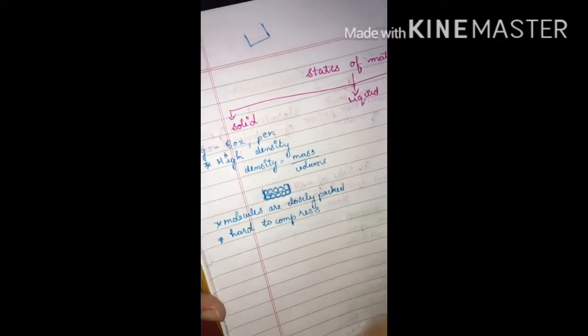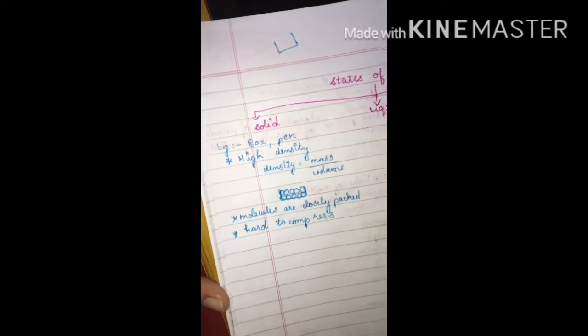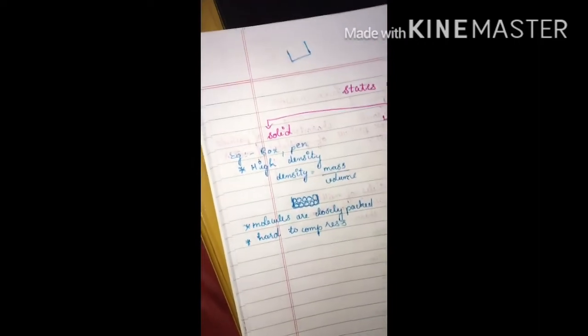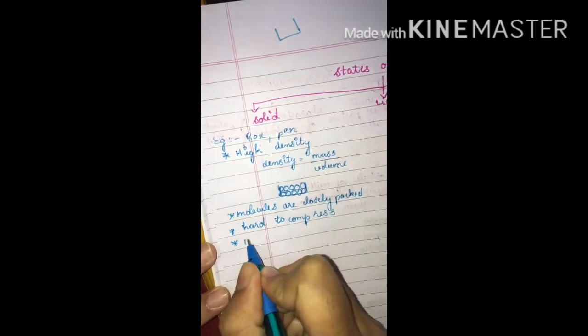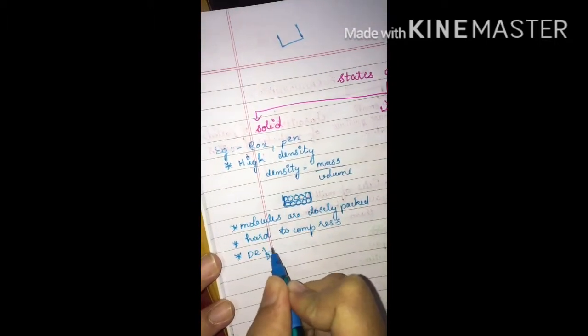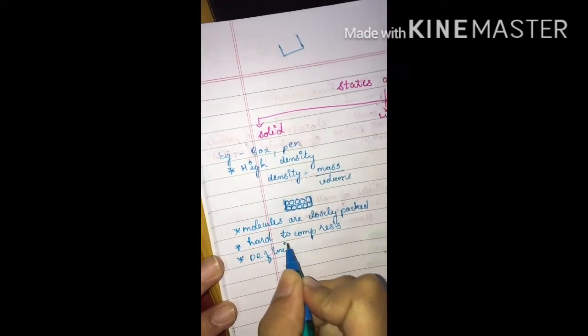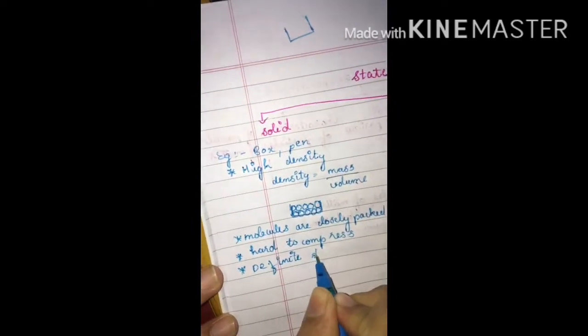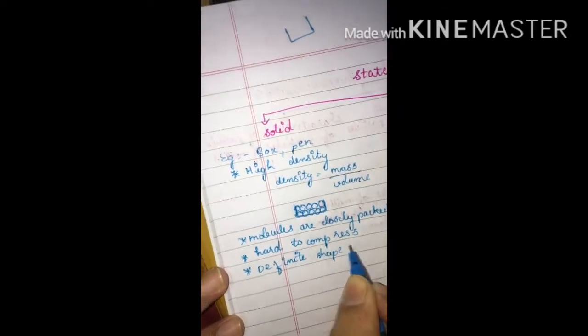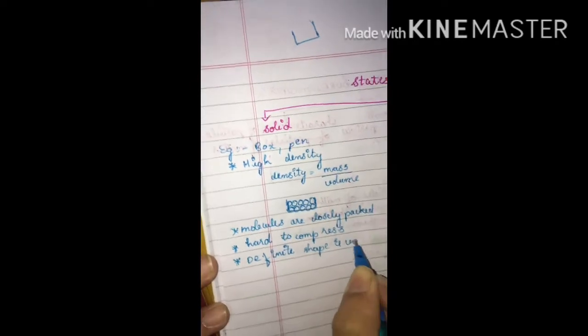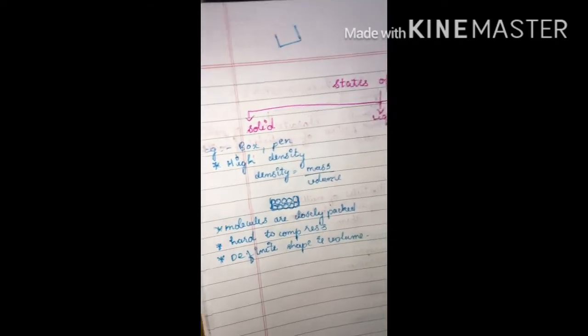Next, the interparticle or intermolecular spaces are very small in the case of solid, and they will have definite shape and volume. All solids will have definite shape and volume, that is, they are rigid.